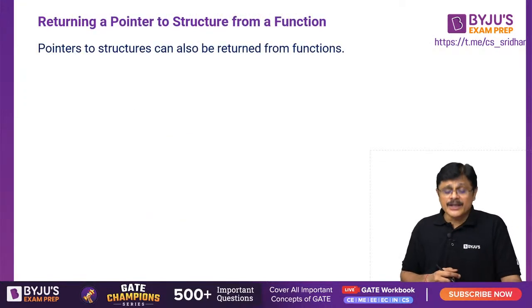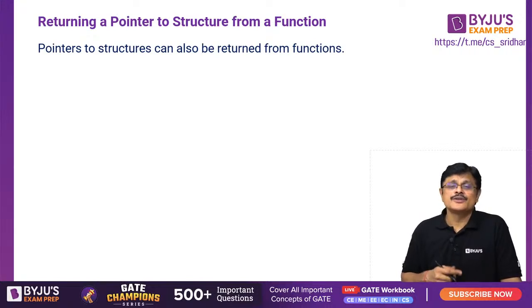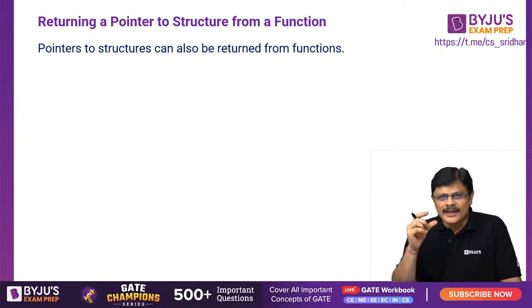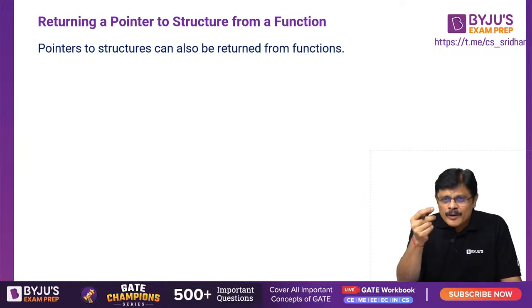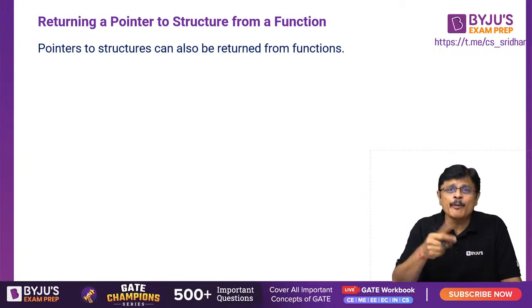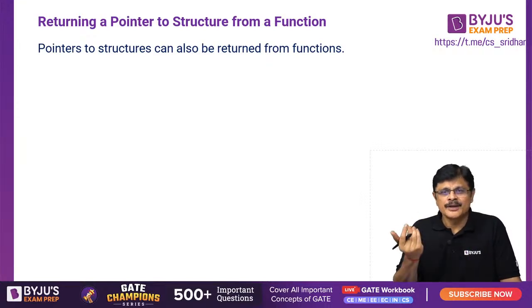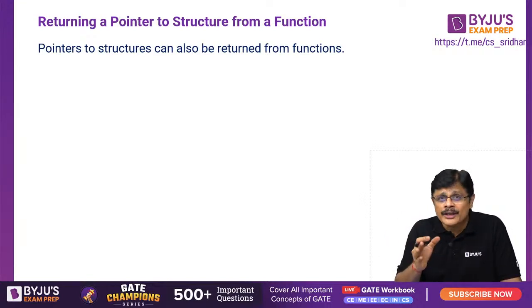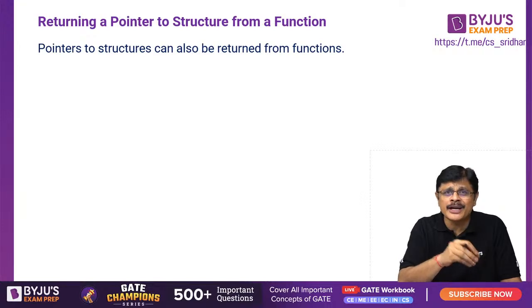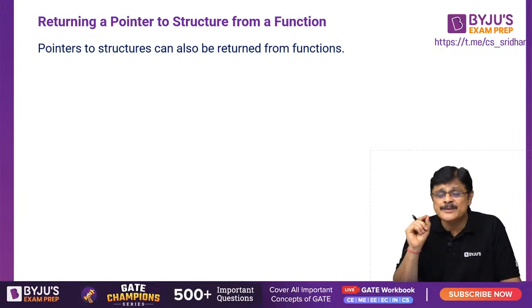Now, returning a pointer to structure from function. Whenever you return pointers, make sure that the variable whose pointer you are returning must be of a static type or a global type. That is better. If that is of local type, once you go out of the function, the value will be erased, my dear friends, and the output which you are going to get is unpredictable. So please be careful.